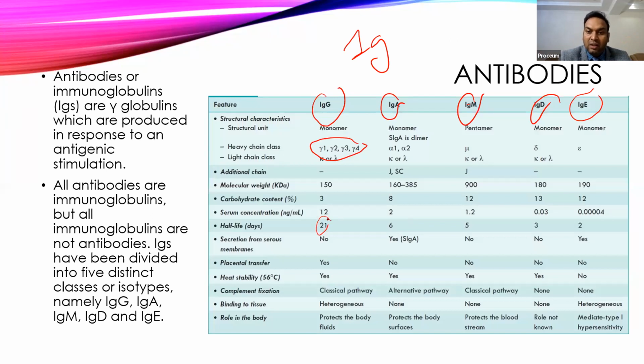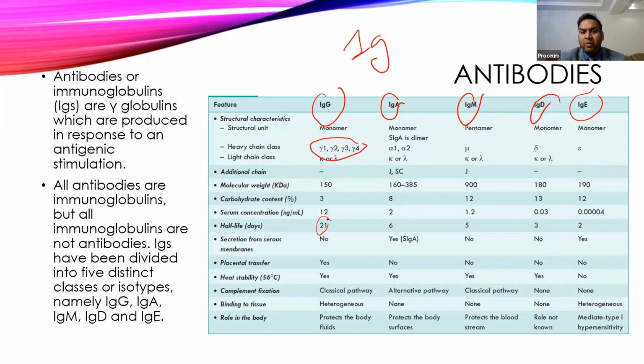So it is one of the long-lasting antibodies in our body, and these antibodies are also seen in various fluid secretions like saliva, GI tract, respiratory tract secretions, sweat, and tears. These antibodies can cross the placenta, so they provide passive immunity to the fetus also, and they are very heat stable and show very stable reactions.